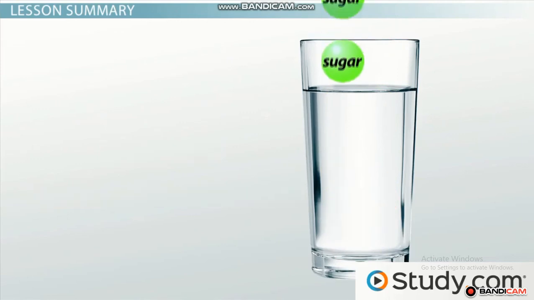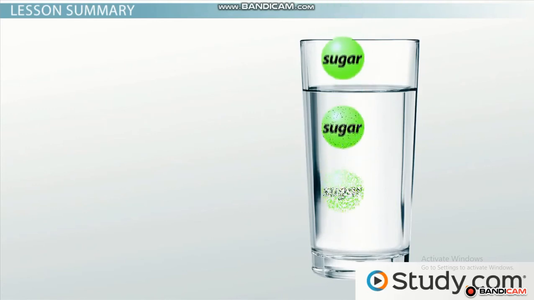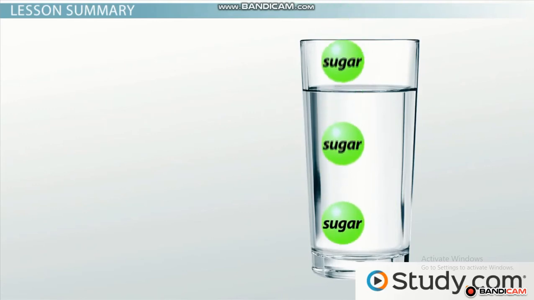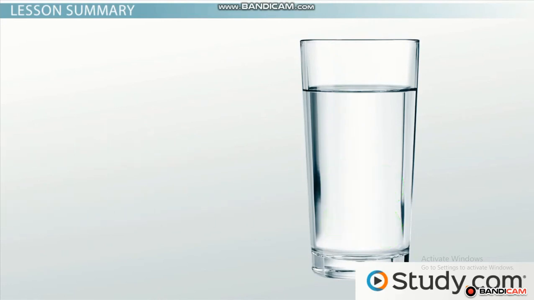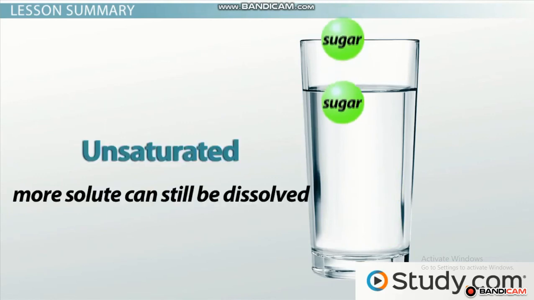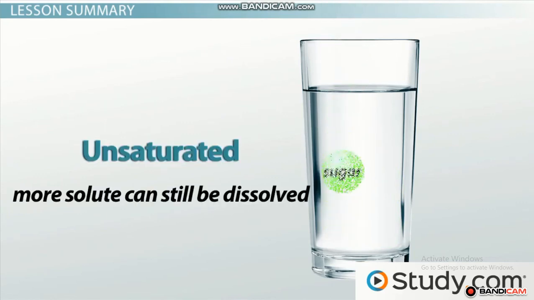Even if a solute is soluble in a solution, there is a threshold for how much solute you can dissolve. If you reach the point where no more solute can be dissolved, then you have saturated the solution. Up until that point, though, your solution is unsaturated because more solute can still be dissolved by the solvent in your mixture.